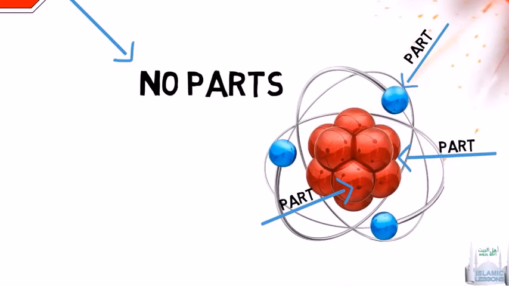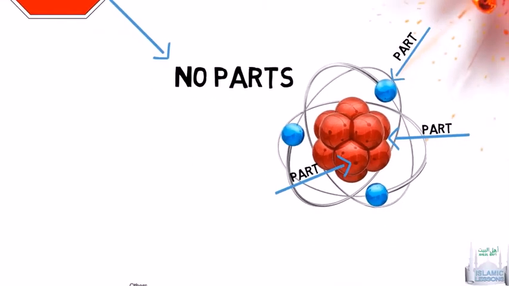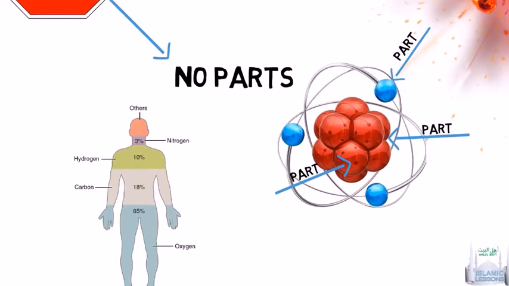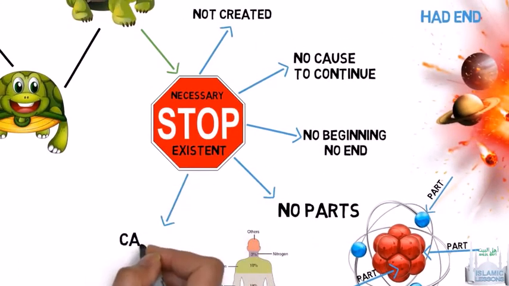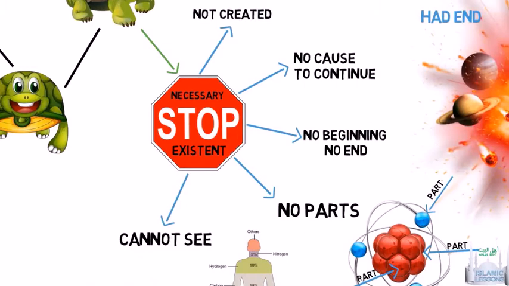Remember, a necessary existent does not need or require anything. Another example, a human being is made up of molecules, and they all depend on each other to exist. The body is dependent on oxygen, hydrogen, and carbon to exist. Therefore, we cannot see a necessary existent because it is not physical and has no parts. We conclude that a necessary existent cannot be compound, physical, and made up of parts.